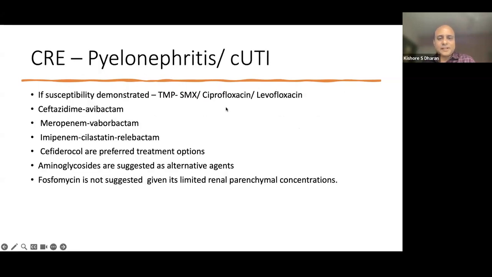For pyelonephritis and complicated UTI, if susceptibility is demonstrated, TMP-SMX, ciprofloxacin, levofloxacin can be used. Ceftazidime avibactam, meropenem avibactam, imipenem cilastatin relebactam, and cefiderocol are preferred options. And of the aminoglycosides, plazomicin is the preferred agent and has shown significantly decreased mortality compared to other agents, as well as colistin in some of the studies, as shown in the EPIC study with covered meropenem. And fosfomycin is not suggested given its limited renal parenchymal concentrations.